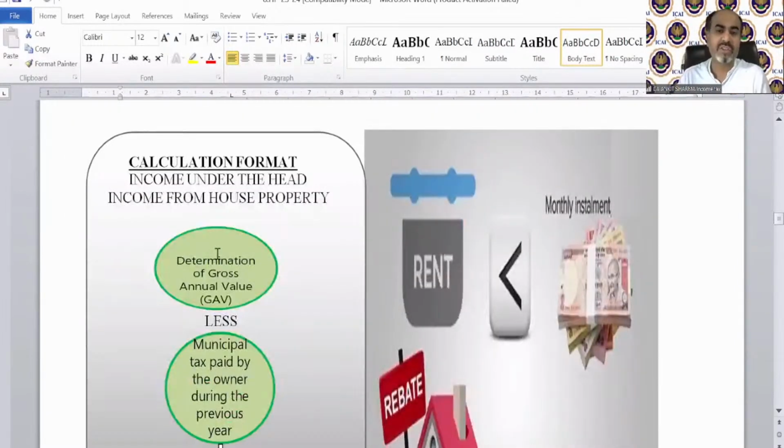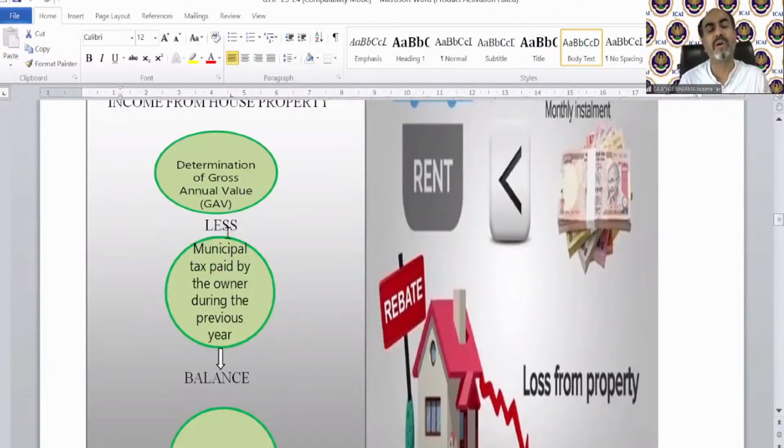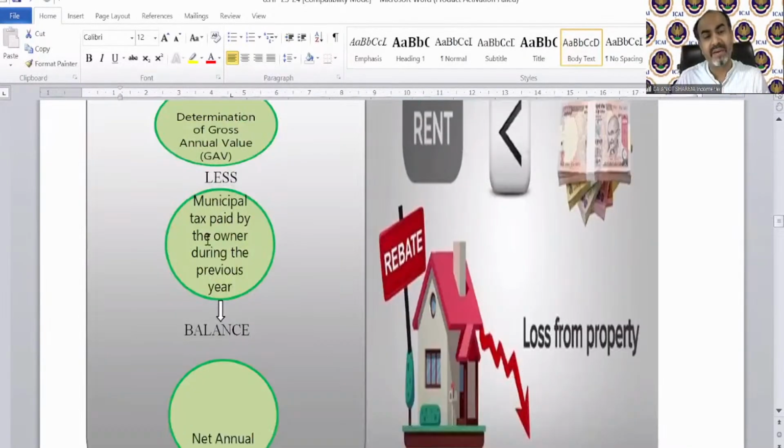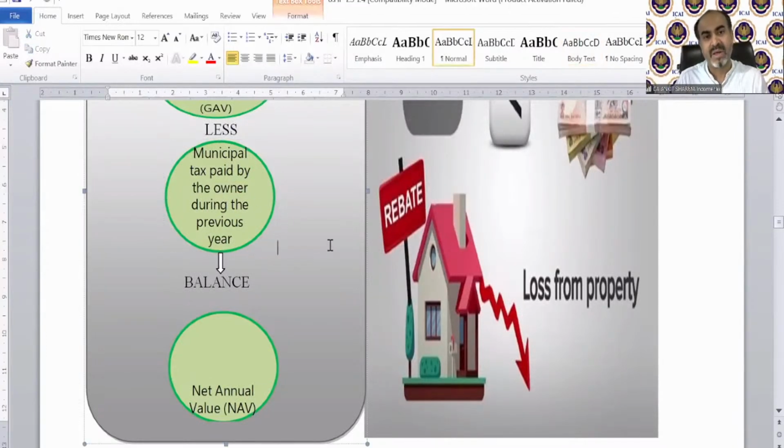Okay, so this is the calculation format: income under the head income from house property. First of all, we need to find the determination of gross annual value. Then we will deduct from that gross annual value the municipal taxes paid by the owner during the previous year. There are two very important words here.